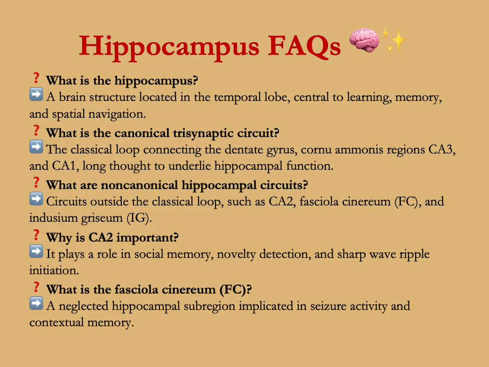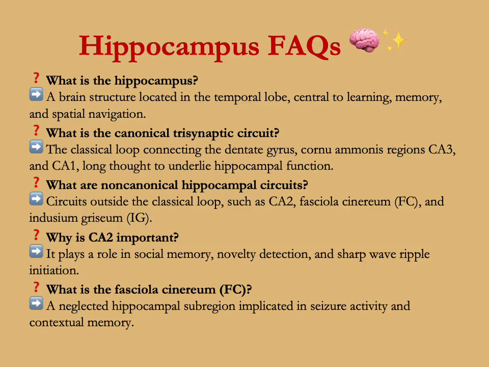What is the hippocampus? It's a brain structure located in the temporal lobe central to learning, memory, and spatial navigation. What is the canonical trisynaptic circuit? It's the classical loop connecting the dentate gyrus, the cornu-ammonis region CA3 and CA1, long thought to underlie hippocampal function.